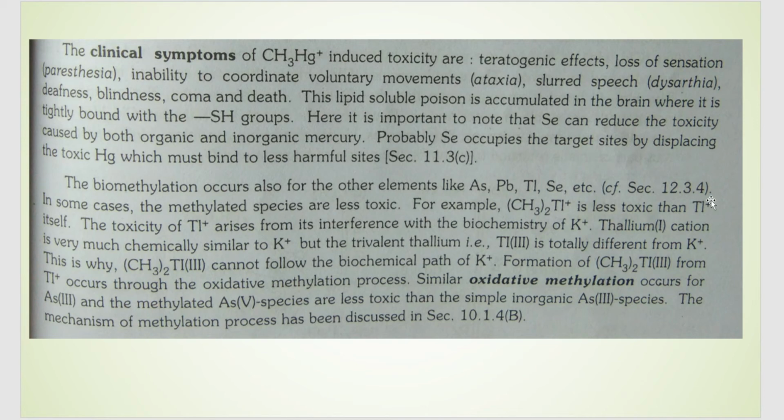But when thallium is present in biomethylated form, its oxidation state changes to 3. At this time, its size is not comparable to that of K+, so it cannot displace K+. Only when thallium is present in free form, its oxidation state is 1. That time it can replace K+, but when it is in biomethylated form, its oxidation state is +3, therefore it cannot replace potassium.